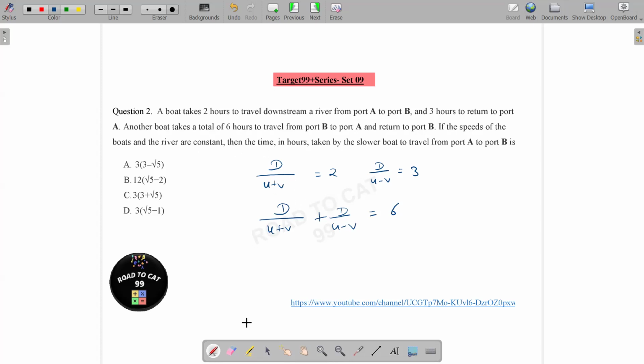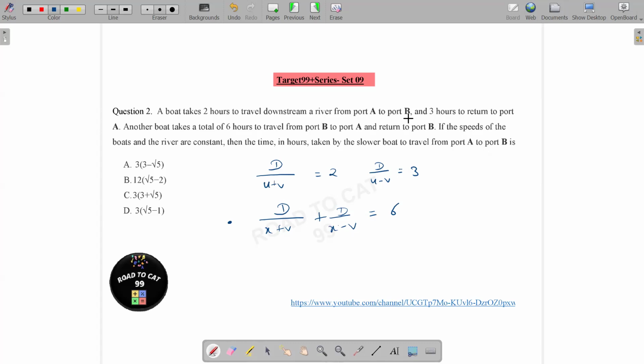So you will keep changing. The speed of first boat is U. Let's assume the speed of second boat is not U but W, or let's say X. Then the time taken by slower boat to travel from port A to port B. I think the slower boat is this one, because here it is taking a total of 5 hours and here it is taking a total of 6 hours.